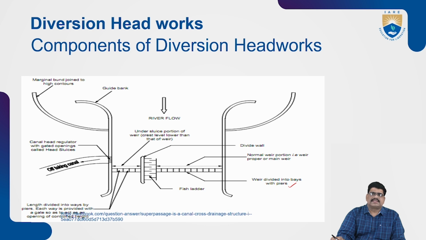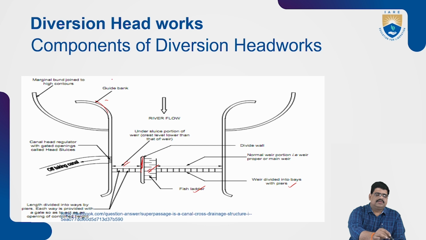There are also fish ladders, constructed in the center, and under-sluice portions of the weir with crest level provided here, and another divide wall.